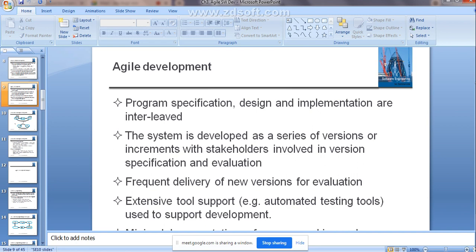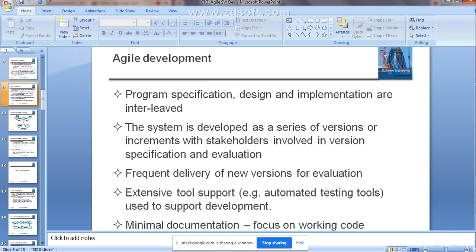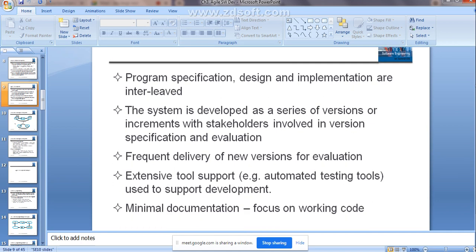Then the frequent delivery of the new version for the evaluation, that is once you have done the implementation, you are exposing it to the customer for comment, right? If he agrees with that particular implementation, you are going to do the further development of that software. Clear? So frequent delivery of the software is done in agile development, and extensive tool support is used to support the development, for example, automated testing tools, and minimal documentation.